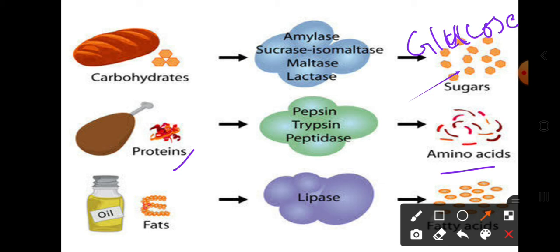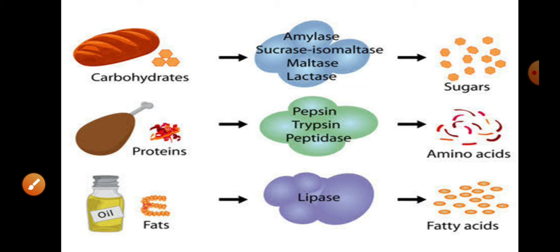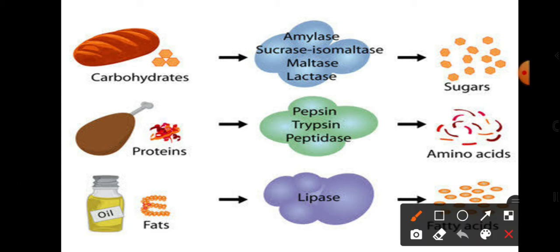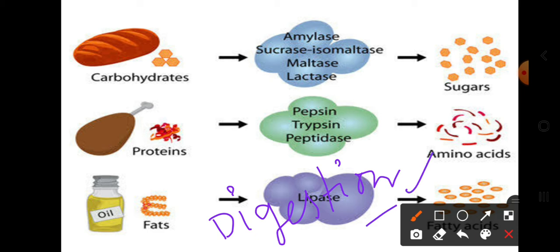When it comes to fats, fats are food materials which are broken down into simple particles called fatty acids. Such a breakdown of complex food materials into their simplest forms is called digestion.